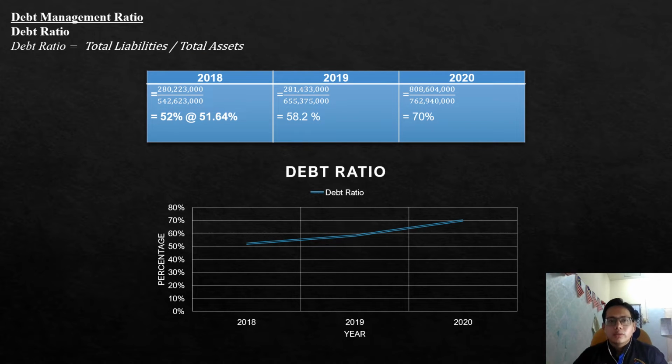Next is their debt management ratio. As we can see on the slide, their debt ratio is increasing quite high because it started with 52% in 2018 and becomes 70% in 2020.